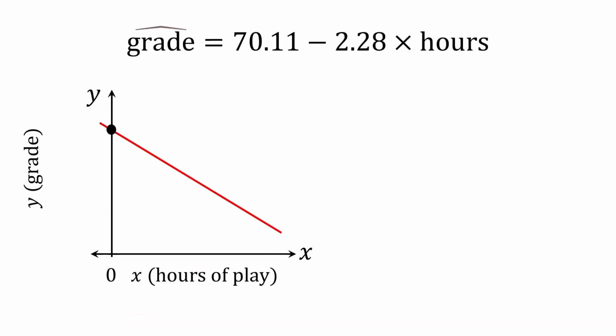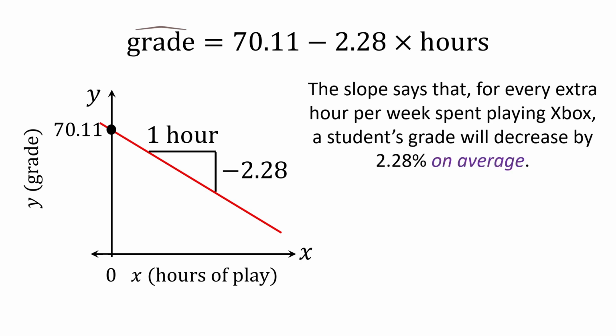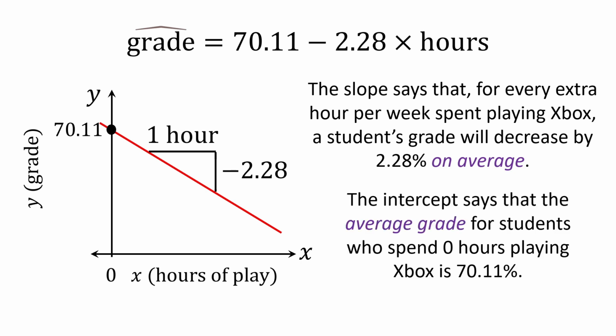So I think here we're going to first interpret what the model coefficients actually mean. So the slope, we can draw a picture of that, and the intercept. And so what can we say about the slope? The slope tells us that for every extra hour per week spent playing Xbox, a student's grade will decrease by 2.28% on average. The intercept says that the average grade for students who spend 0 hours playing Xbox is predicted to be 70.11.